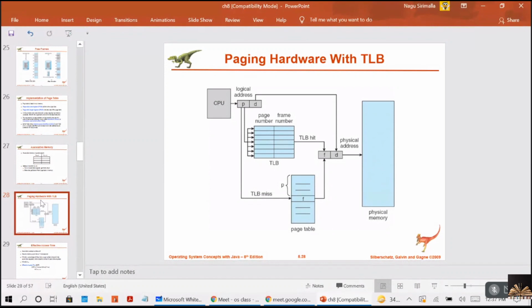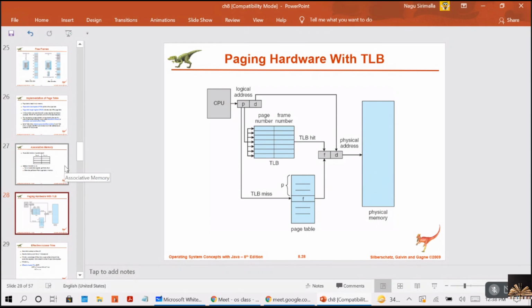What is this ASID? ASID uniquely identifies each process, and it is used to provide address space protection. When the TLB attempts to resolve the virtual page number, it ensures that the ASID for the currently running process matches the ASID associated with the virtual page.